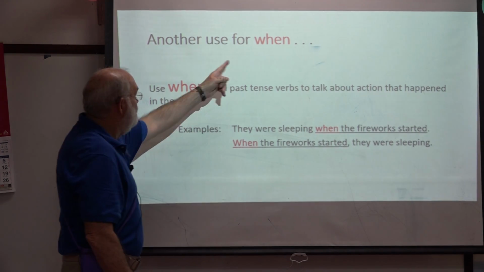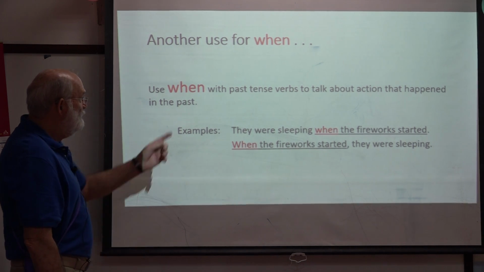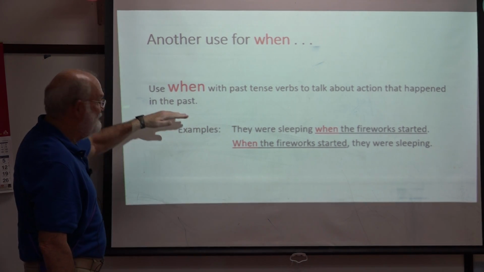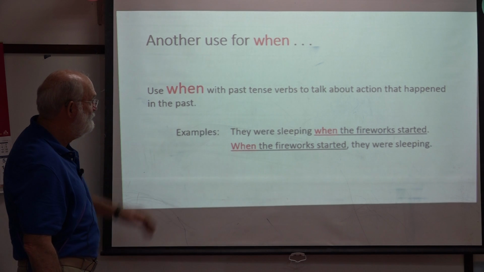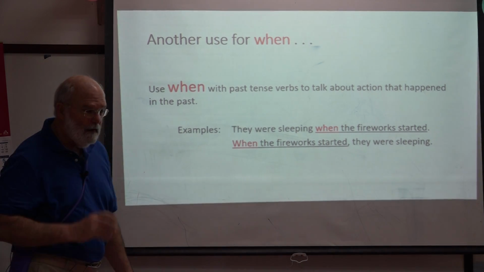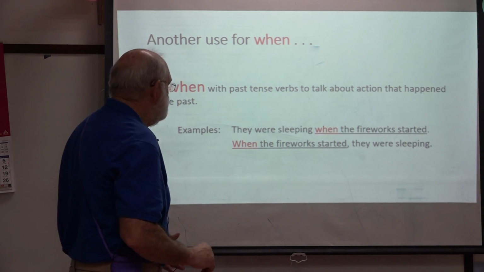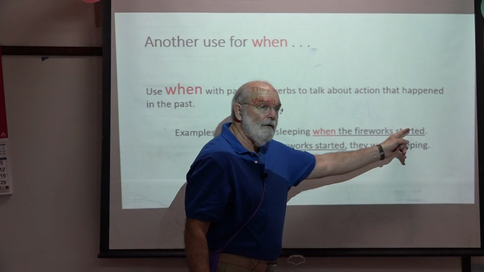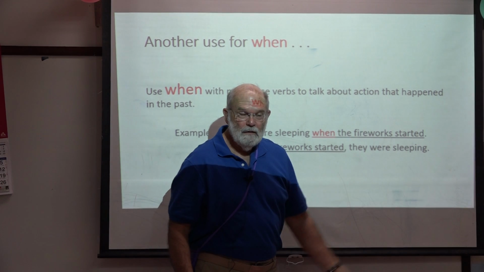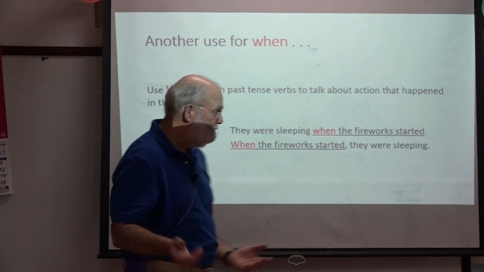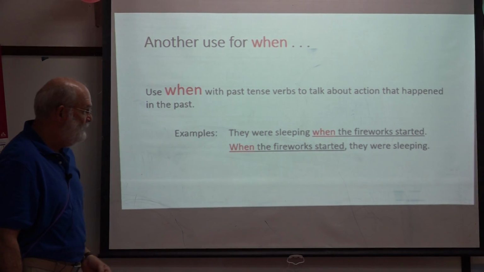Now, you can also use when if you want to talk about something that's happened in the past. So, we combine when with a verb in past tense, and it tells us that something has already happened.